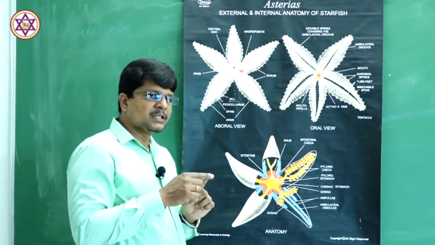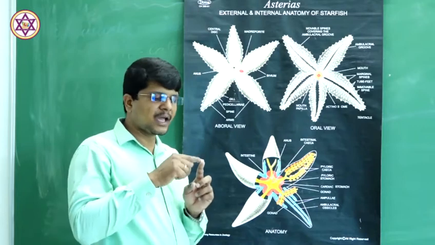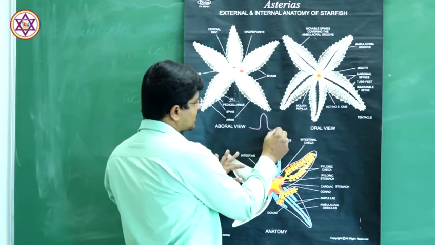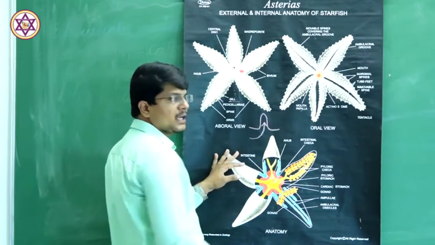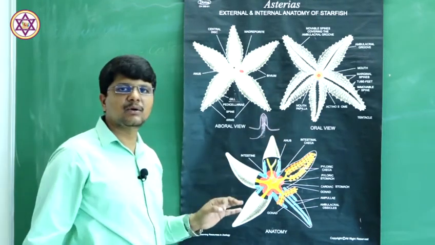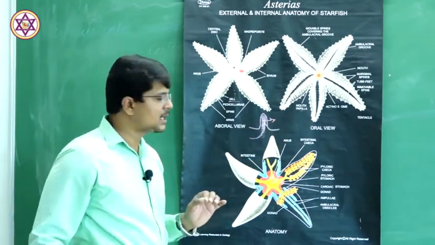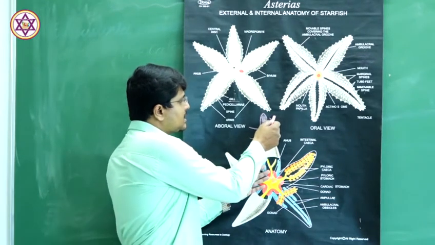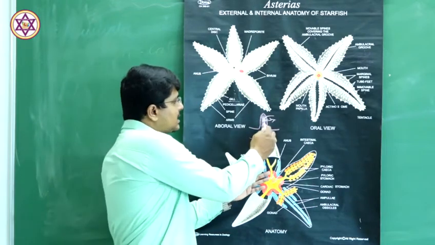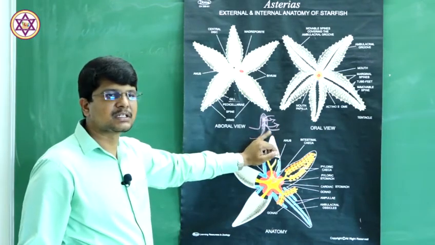These gills show some elevated thread-like structures at the outer surface, with which the coelom of the body enters. This elevation of the gill or the branchiae is filled up with the coelom, where the exchange of gaseous material actually takes place. That is, oxygen from the dissolved water gets into the coelom of the body, and carbon dioxide exits out of the body. That is exactly how respiration takes place.